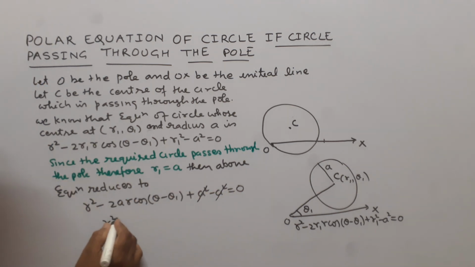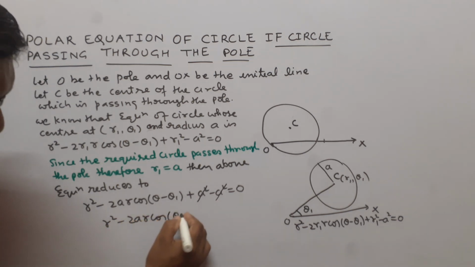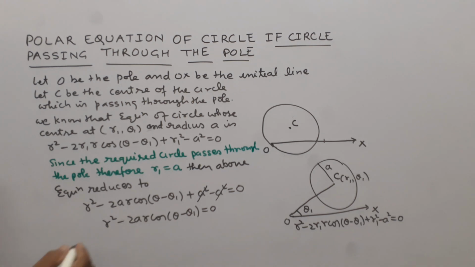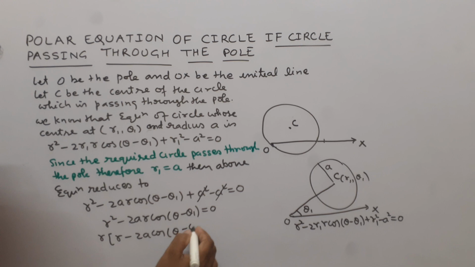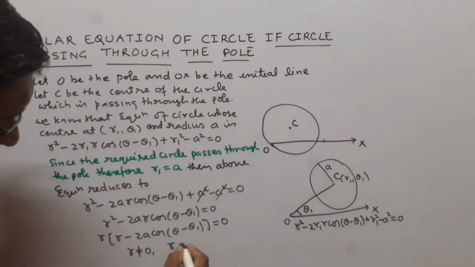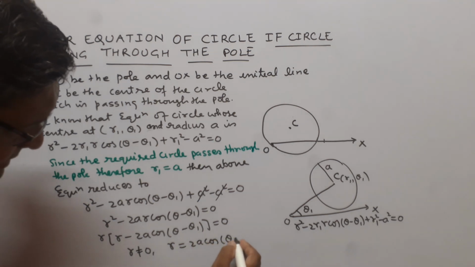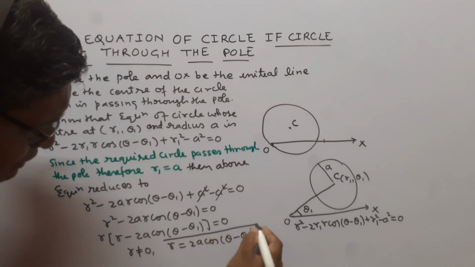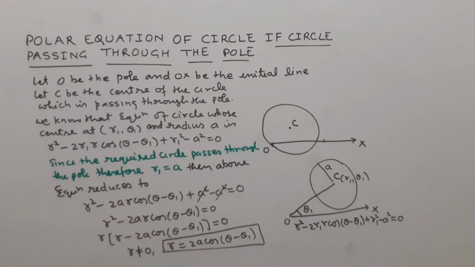and this can be written as r square minus 2 a r cos(theta minus theta 1) equal to 0. Now taking r common here, r(r minus 2a cos(theta minus theta 1)) equal to 0. We know that here r is the radius vector, so this can never be 0. So r is equal to 2a cos(theta minus theta 1). So this is the equation of that circle which is passing through the pole.